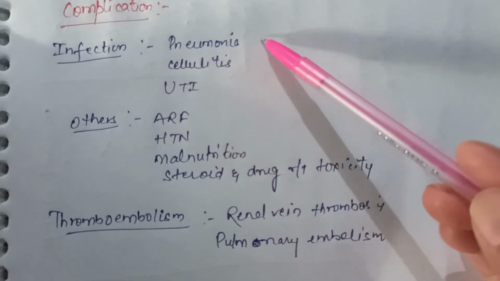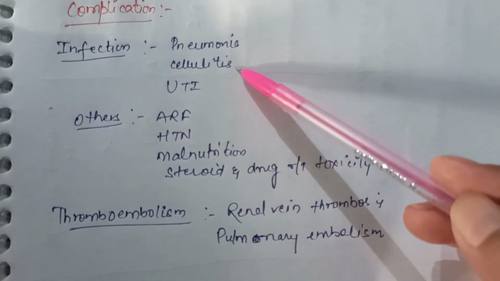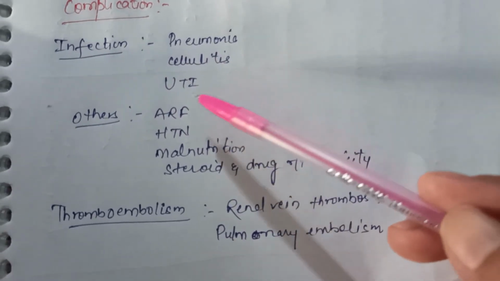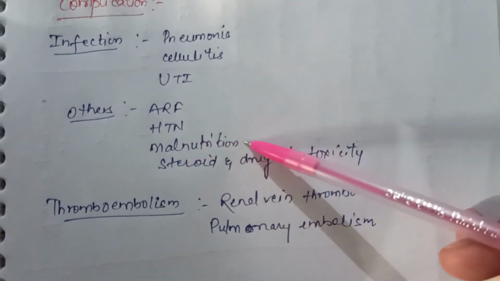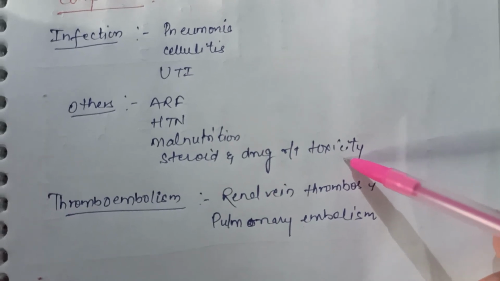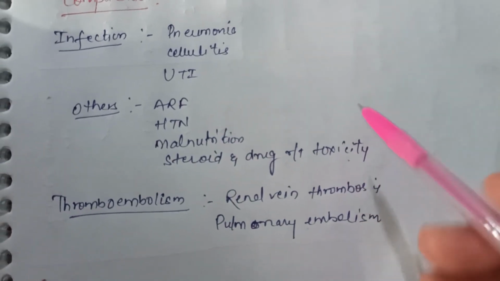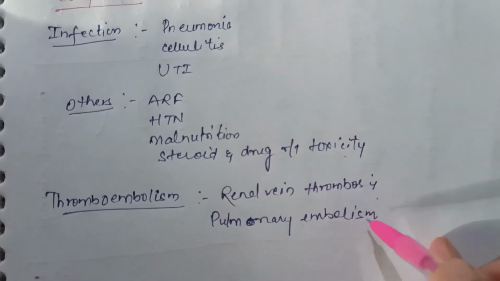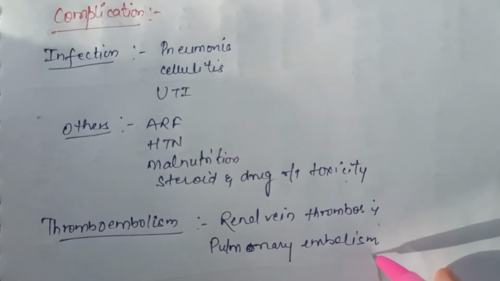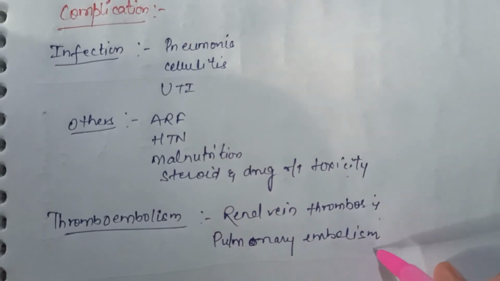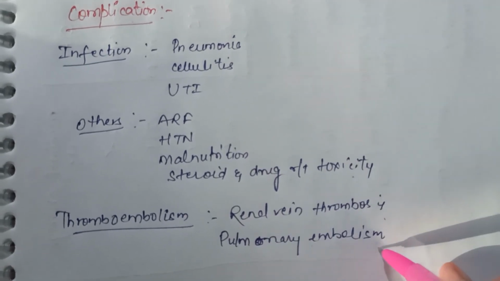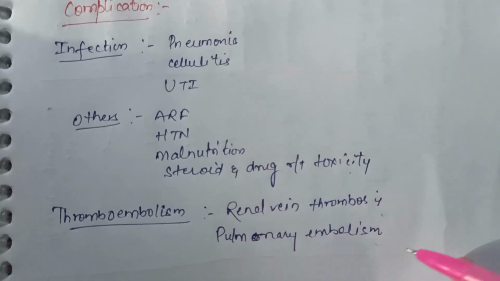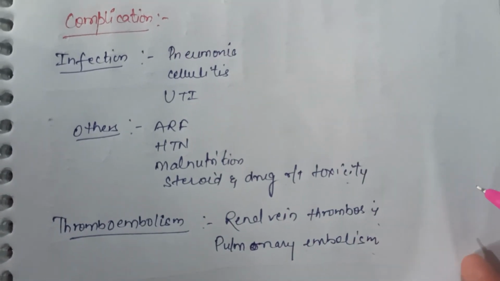Now we will discuss the complications of nephrotic syndrome. Infections may be there, like pneumonia, cellulitis and urinary tract infection. Other complications include ARF, that is acute renal failure, hypertension, malnutrition, and steroid and drug related toxicity. Thromboembolism like renal vein thrombosis and pulmonary embolism may be there. So this was related to nephrotic syndrome. In this video we discussed what nephrotic syndrome means, causes, incidence, pathophysiology, signs and symptoms, and how we will manage and diagnose.